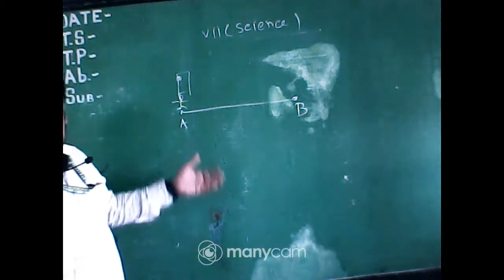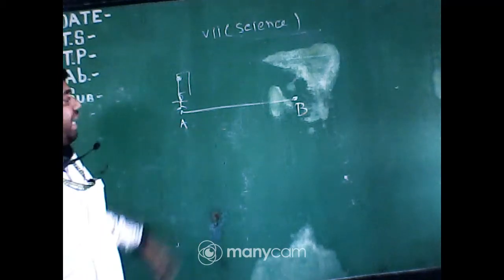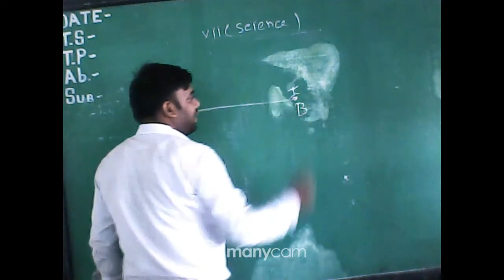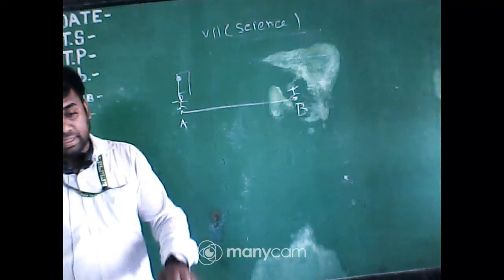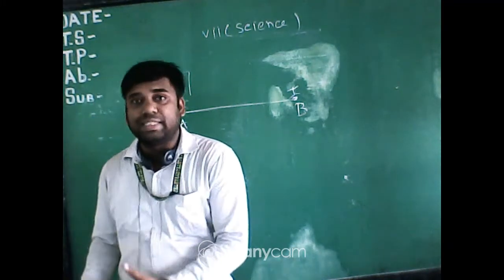Okay. And a boy is standing here. So what is the position of the boy? Sir, point B is the position of the boy. It is clear. Position means where it is standing, where it is placed.